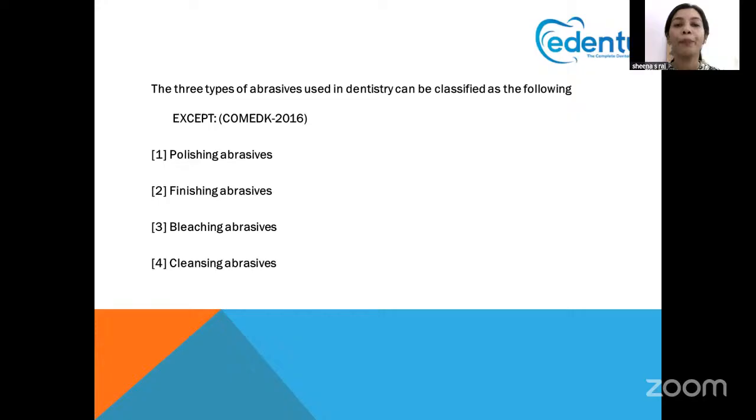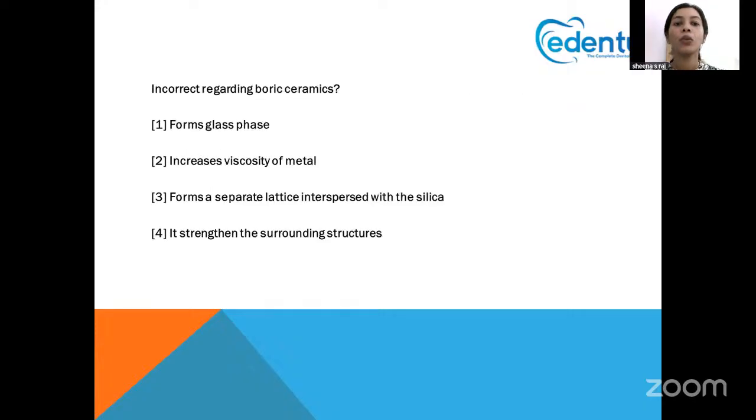So bleaching abrasives are the answer, which is different from the abrasives used for the purposes indicated here. The third one, bleaching abrasives, is the answer. Next question.